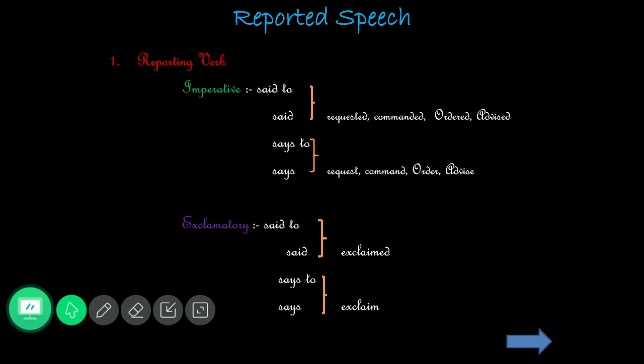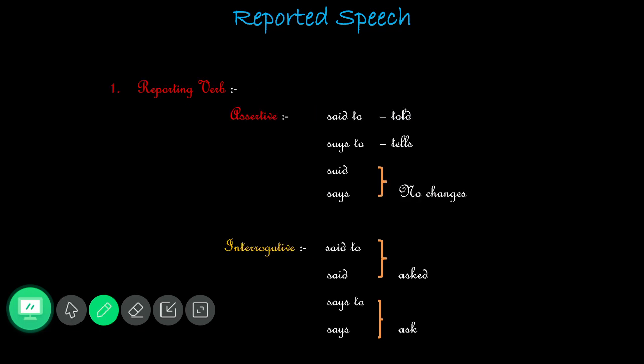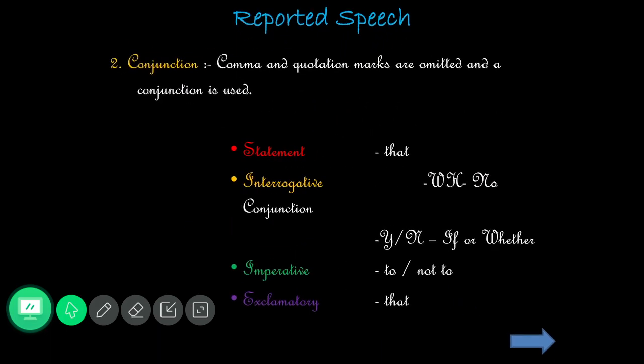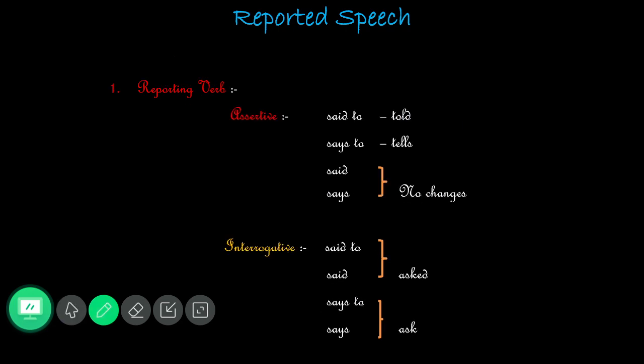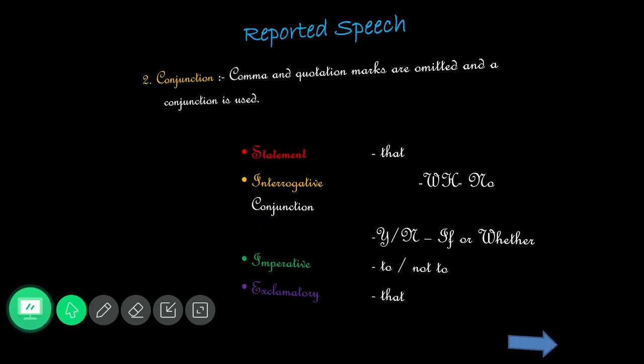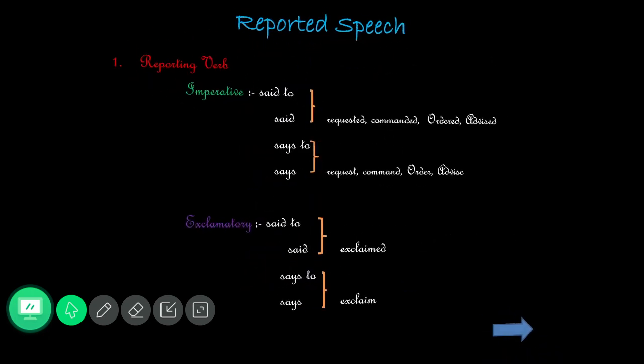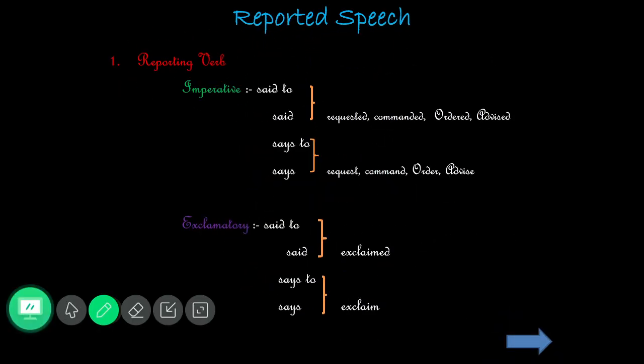"Said to" and "said" we have to write as "requested" instead.